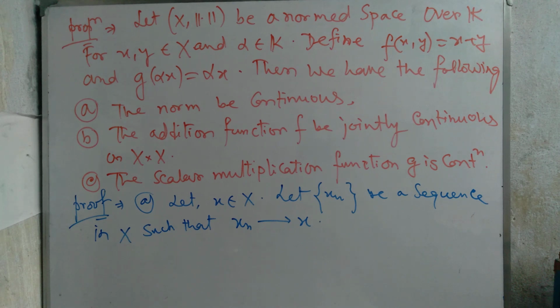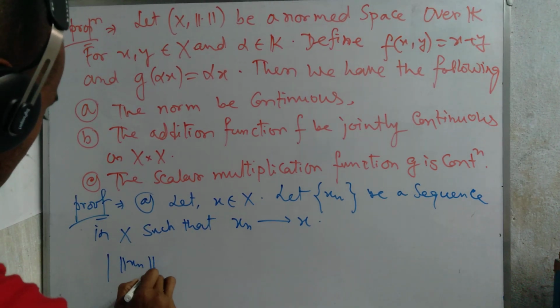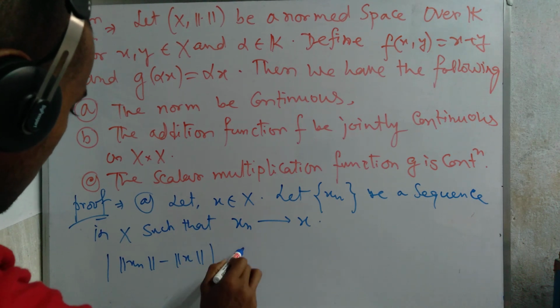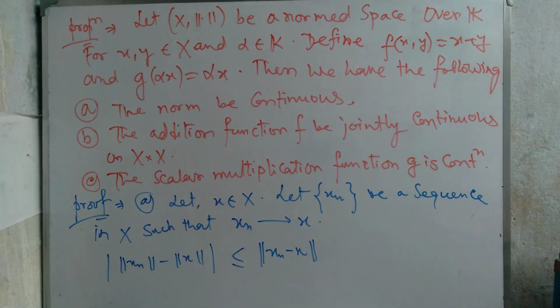Then what happened? The modulus of norm x_n minus norm x is obviously less than or equal to the norm of x_n minus x. We also proved this inequality in the previous class.